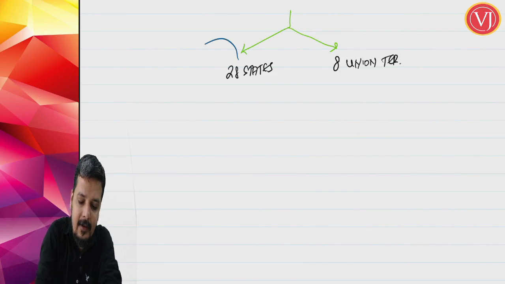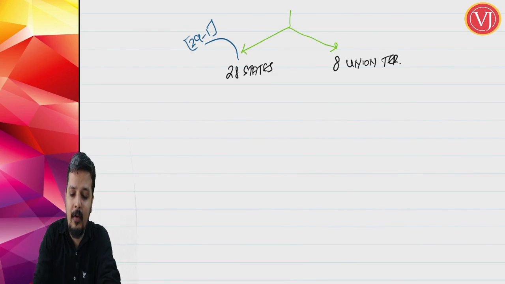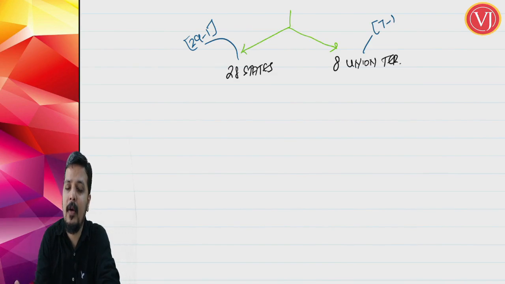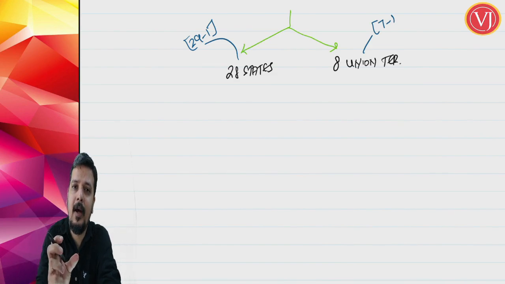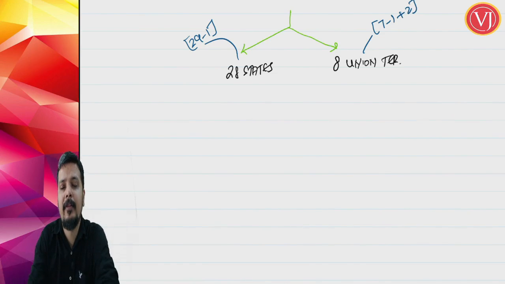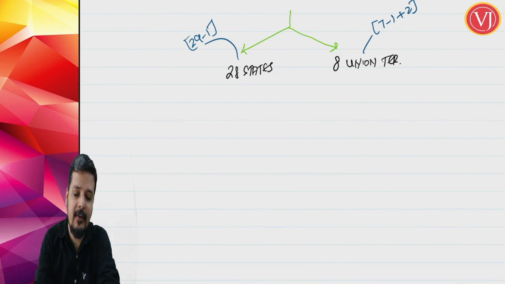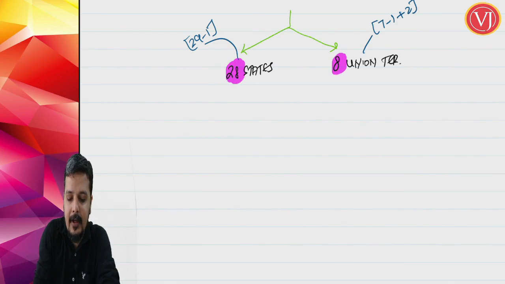Friends, understand that states were 29, but Jammu and Kashmir was split into 2 union territories, so it became 28 as of now. Union territories earlier were 7, but Daman and Diu and Dadra and Nagar Haveli became 1, therefore it became 6, and Jammu and Kashmir was split into 2 union territories, so plus 2, it is 8 union territories. So this is the present status of India. When you talk about the present status, you have 28 states and 8 union territories.